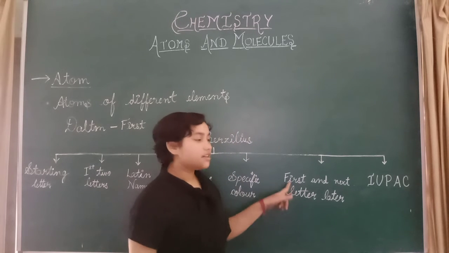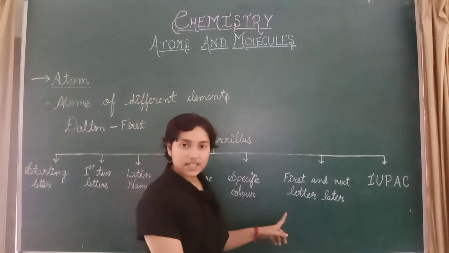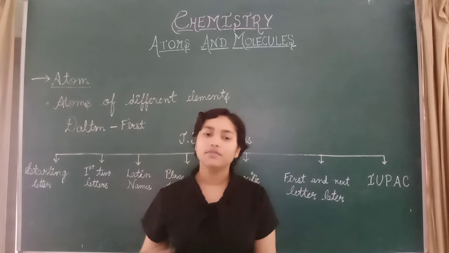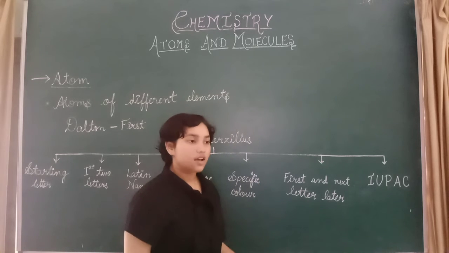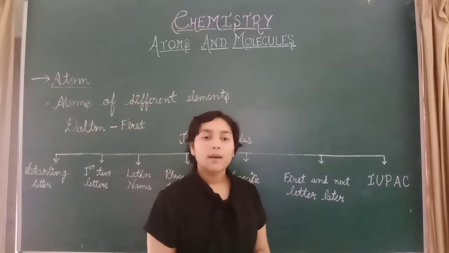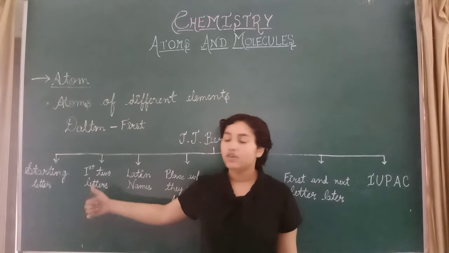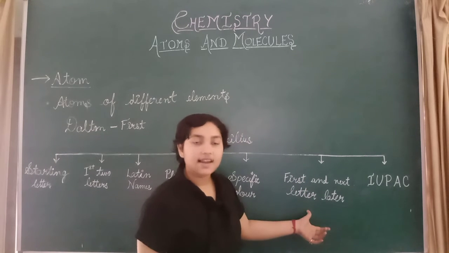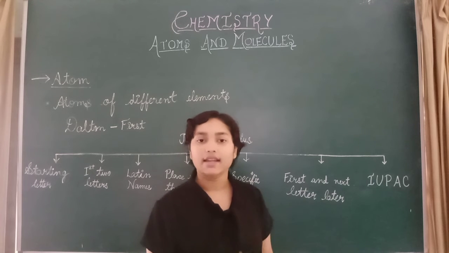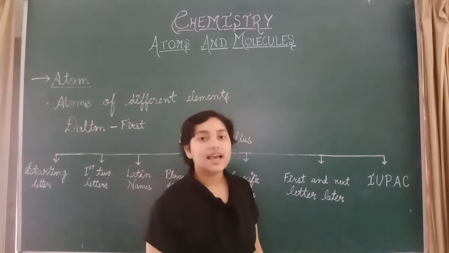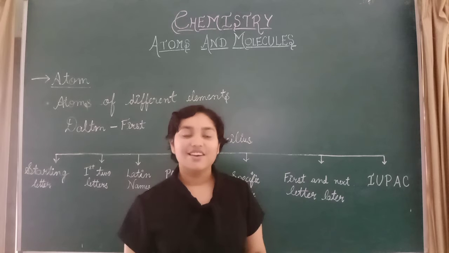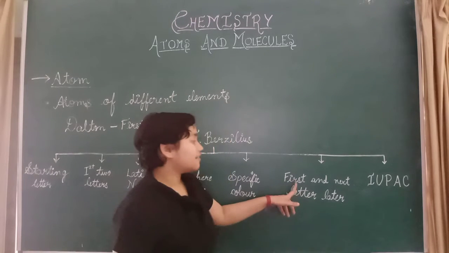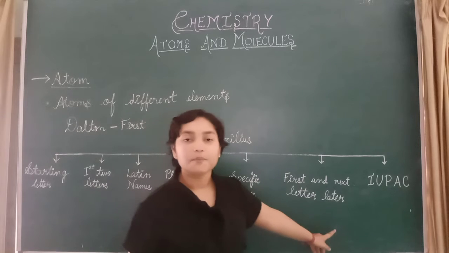and here we are taking the first letter and another next letter, whatever it is, third, fourth, fifth, etc. But we are not taking the second one because it has already been taken. We have already taken it here. So here we have to drop the second letter and we will take any letter, but the one which the scientists have made, we have to write that. We cannot add it ourselves, so we have to write first and next letter later.